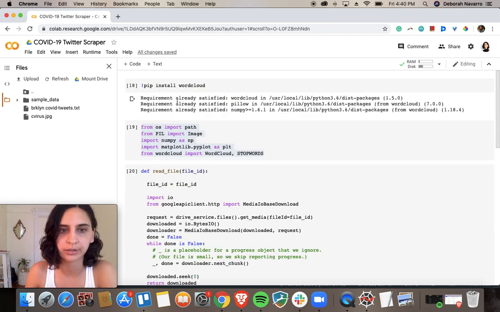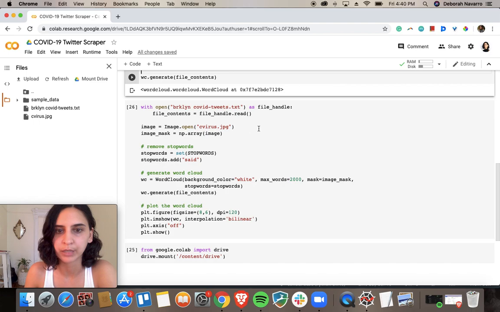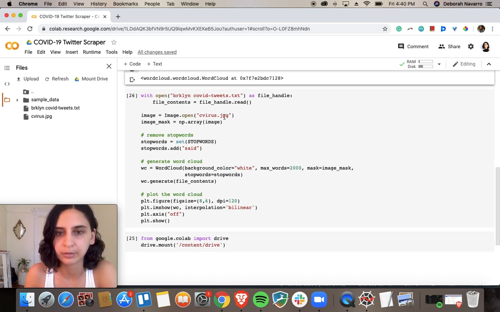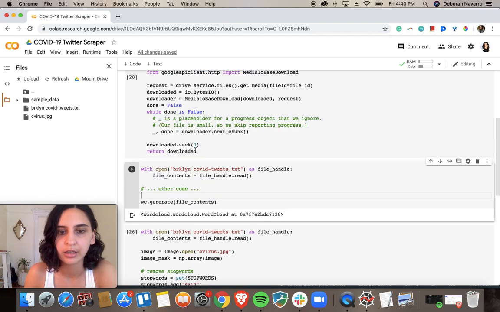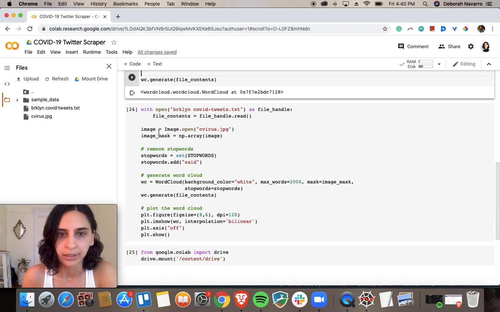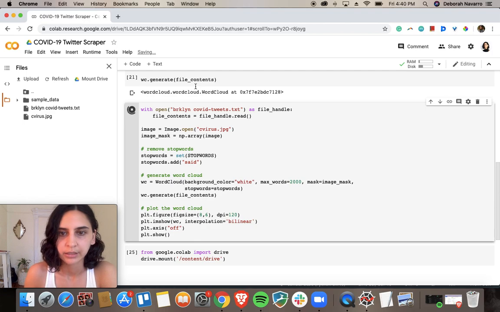And so, I installed the word cloud. This program allows me to read in the text file, the silhouette of the image that I want to run. And so I'm going to get that going and see whether it works. And the word cloud should be populating soon.